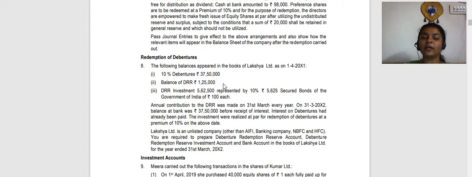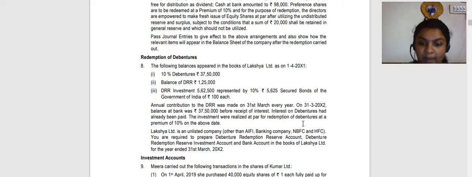Okay, so they have given you the balances, opening balances of DRR and DRR investment. Annual contribution of DRR was to be made at 31st March each year. On 31st March, the bank balance was 37 lakh 50,000 before the receipt of interest. Interest on debentures already been paid, so we are not worried about interest on debentures.